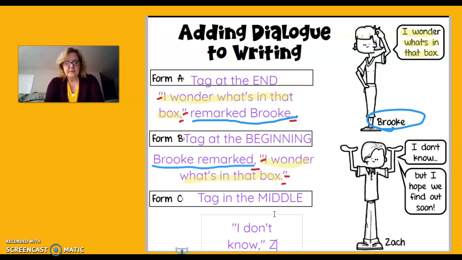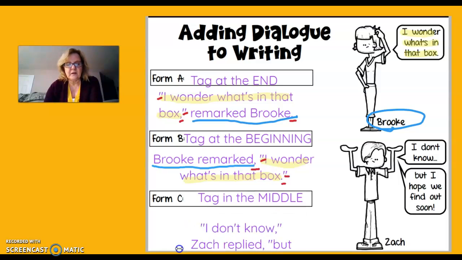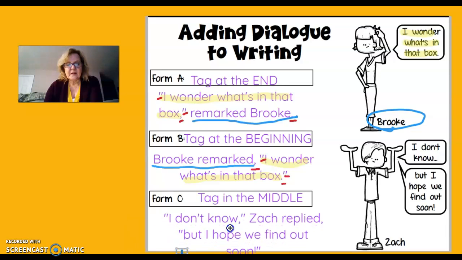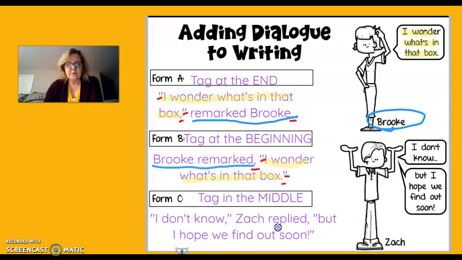Zach replied, comma, space, quotation mark, because he's speaking again, but I hope we find out soon. Exclamation mark, quotation mark. So let's move this up so you can see it. There we go. "I don't know," Zach replied, "but I hope we find out soon!"